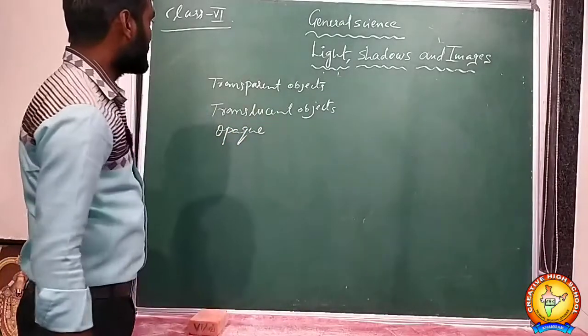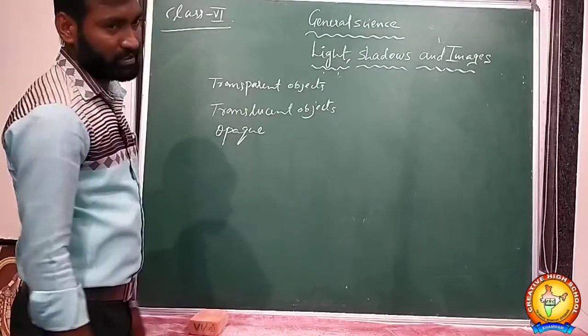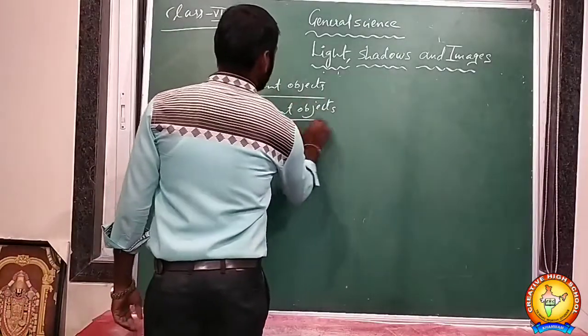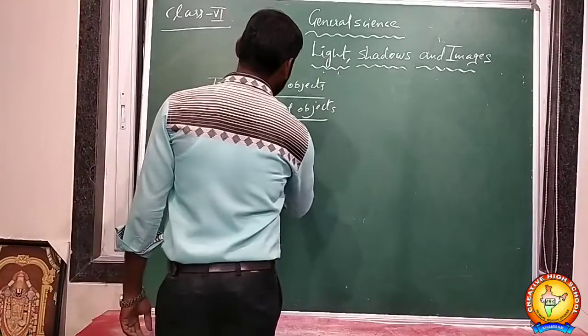Transparent, translucent, and opaque. There are three types of substances or objects we have. So, what is opaque? What is transparent?